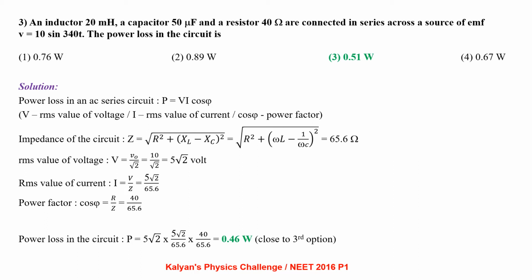From there RMS value of current is V by Z, 5 root 2 by 65.6 ampere. The power factor cos phi is given by the formula cos phi equal to R by Z. Putting all the values, we get power equal to 0.46 watt, that is close to the third option.